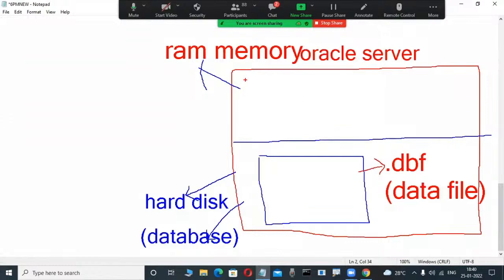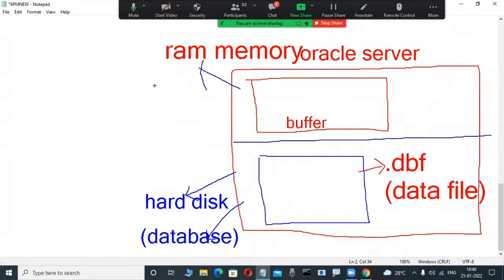Now here buffers are available. Here so many buffers are there in the memory area: database buffer cache, shared pool, large pool, log buffer. So many things are there. For example, the buffer DB cache. This is a buffer, for example. First time, this is a big concept, just for idea purposes.